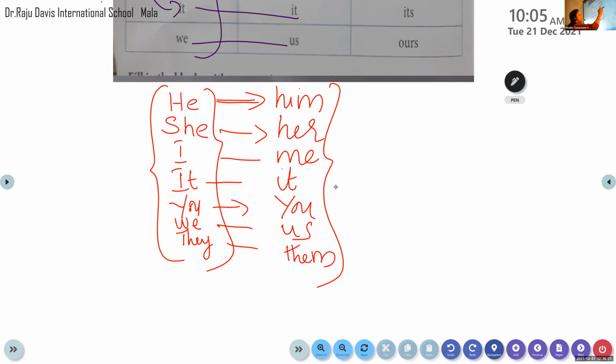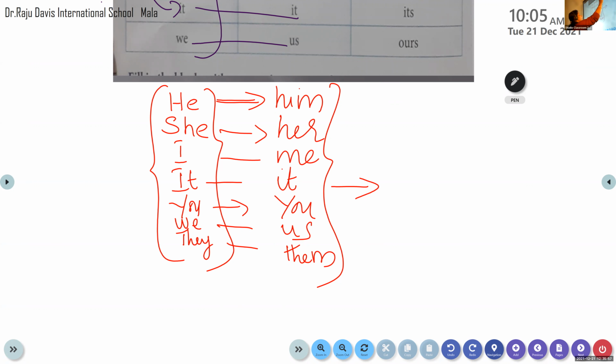Okay, the other form is called the possessive pronouns. What do we call them? Possessive pronouns, which show the ownership. If this pen belongs to me, I would say it is mine. If the car belongs to my father, it is his. Have you understood? If my purse belonged to my mother, I would say it is hers. So possessive pronouns tell the ownership.